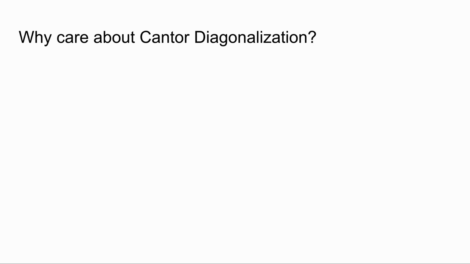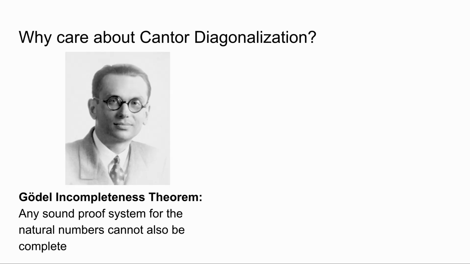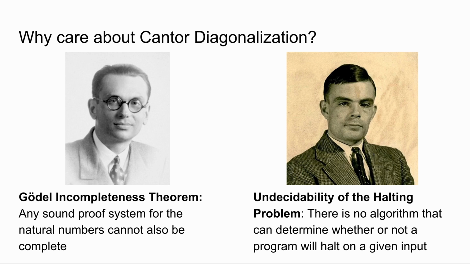Why care about Cantor diagonalization? First of all, Cantor diagonalization is a foundational concept to some pretty important results in theoretical computer science. One of these results is the Gödel incompleteness theorem, which states that any sound proof system for the natural numbers cannot also be complete, proven by Kurt Gödel in 1931. Another is the undecidability of the halting problem, which states that there is no algorithm that can determine whether or not a program will halt on a given input. This was proven by Alan Turing in 1936. Both proofs feature a diagonal argument very similar to the one we learned about today.